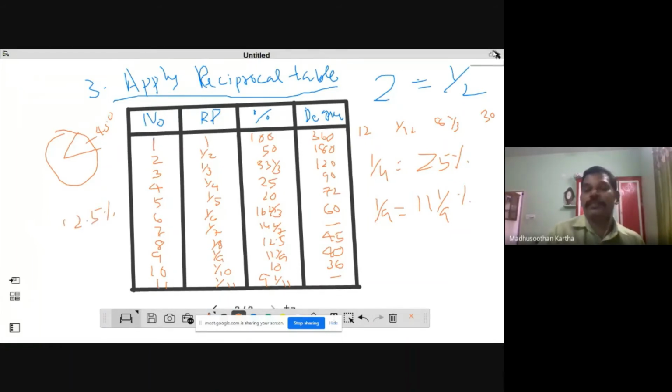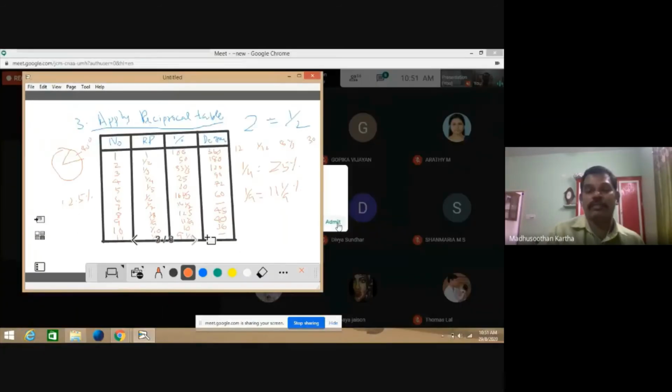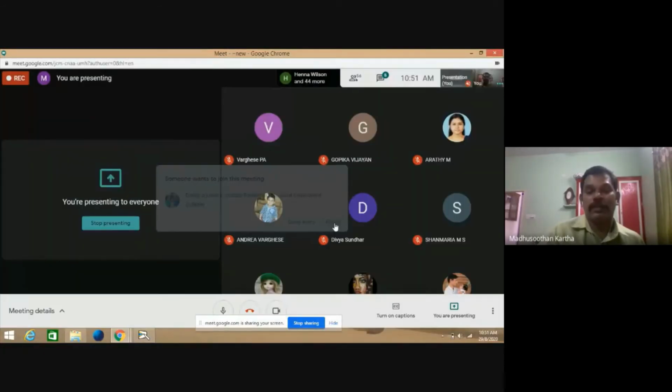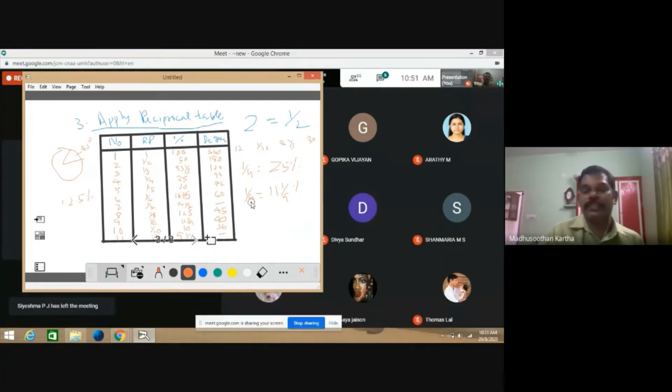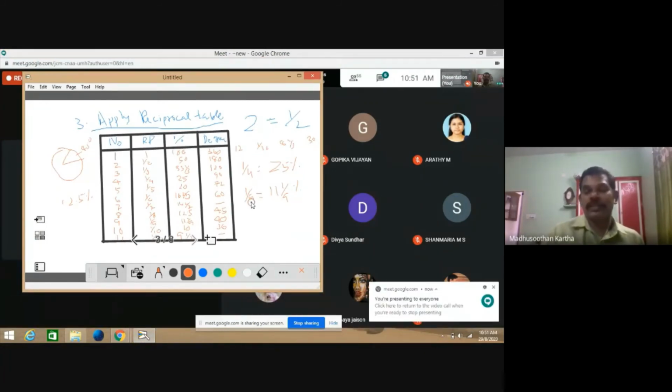By referring to the reciprocal table, you can easily say that it is 12.5%. It's very simple. So applying the reciprocal table is very simple. I think the majority of students do not have any clear idea how to handle a topic like data analysis.